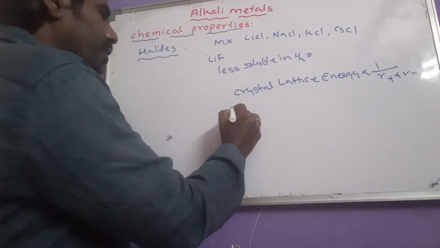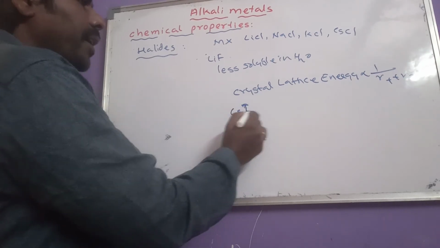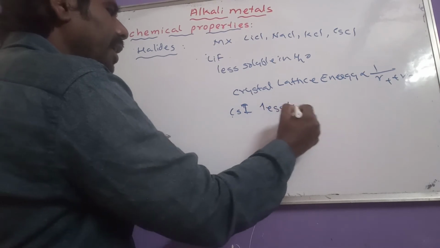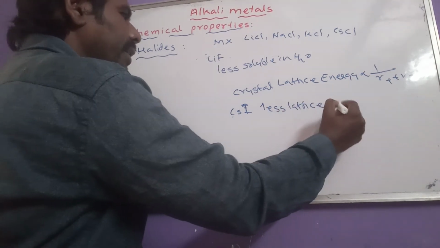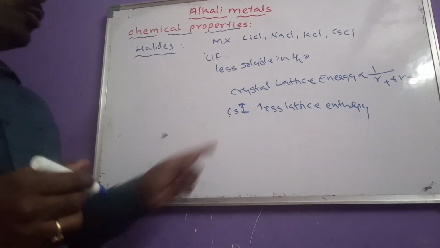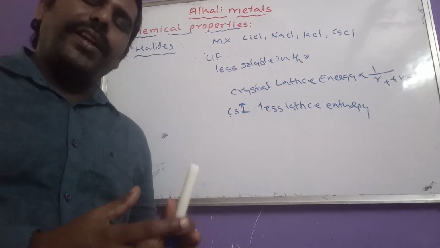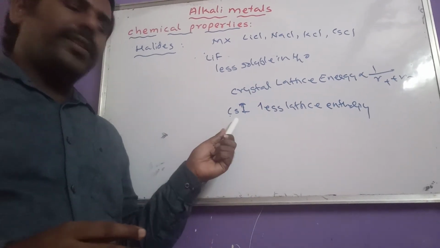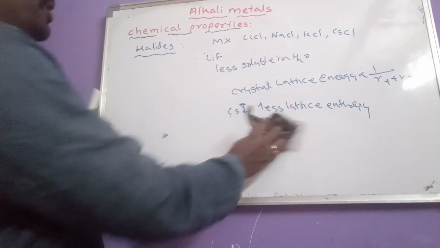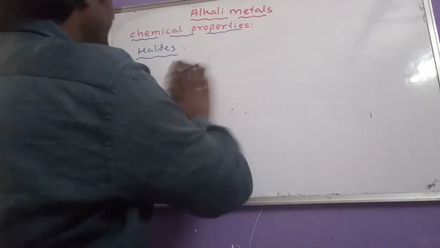And if you come to cesium iodide, as cesium and iodine have larger atomic size, it has less lattice enthalpy. But here, due to the larger atomic size, the heat of hydration is very less. So that's why this is also less soluble in water. So this is regarding solubility of these halides.